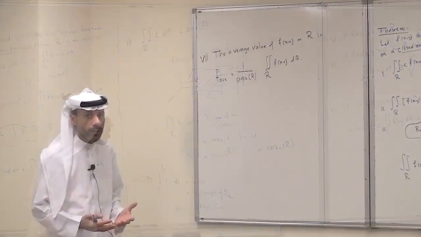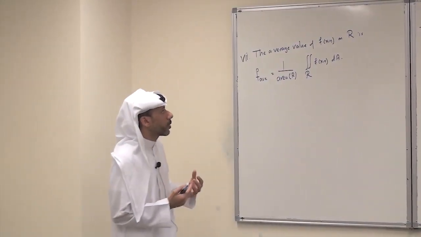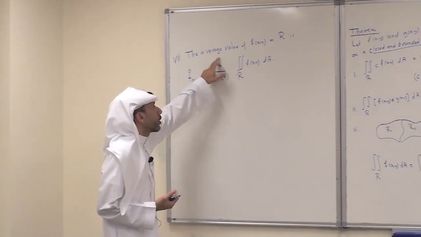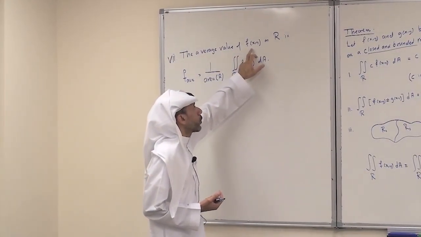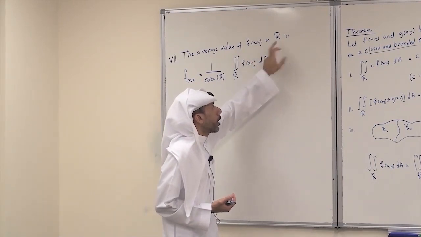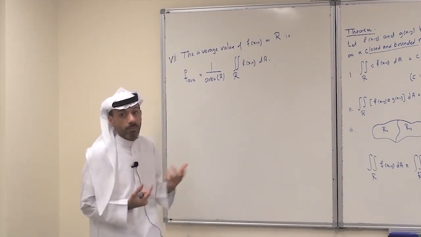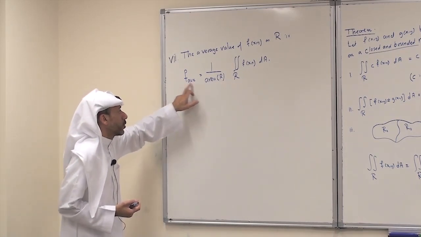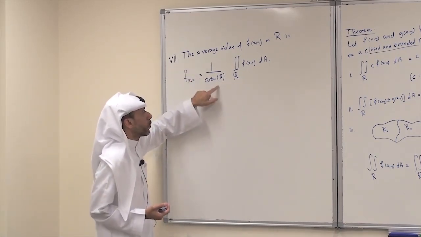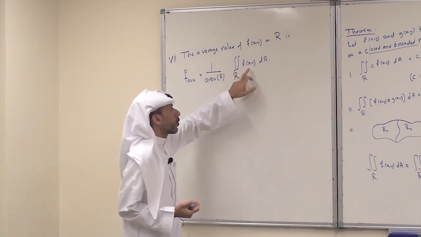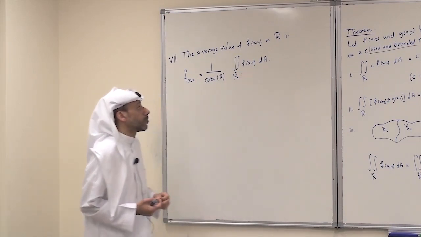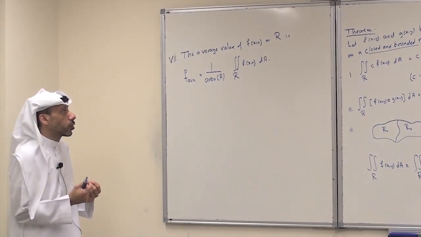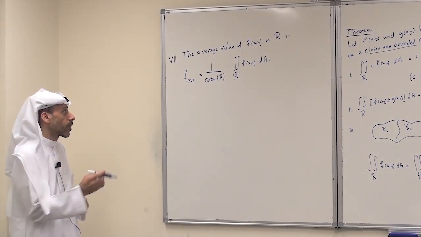The last property is about the calculation of the average value of a function. So the average value of a function of two variables f of xy on the region R, which is still closed and bounded, is given by this formula. F average equals 1 over the area of R times the double integral of f over R. So this is the formula to compute the average value of a function of two variables.